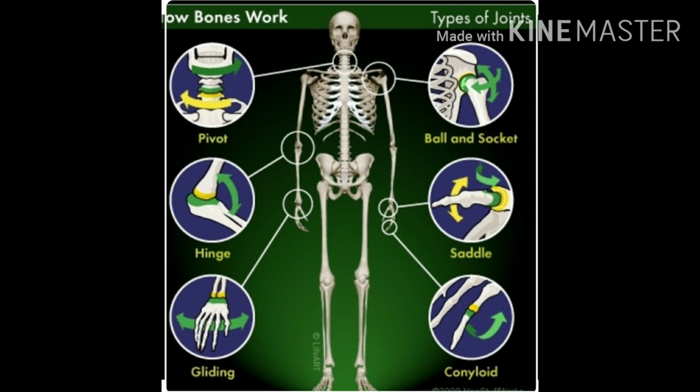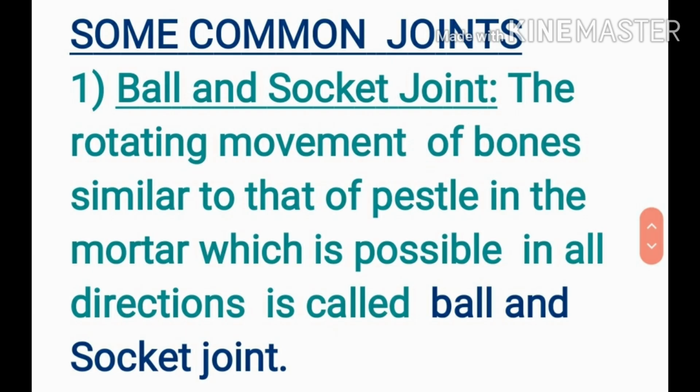Now this picture shows various types of movement that is allowed at the joints and we can classify them accordingly. The movements in the joints of our bodies are similar to those we see in many things around us. So we have done the naming accordingly, such as ball and socket joint, pivot joint, hinge joint, and gliding joint.